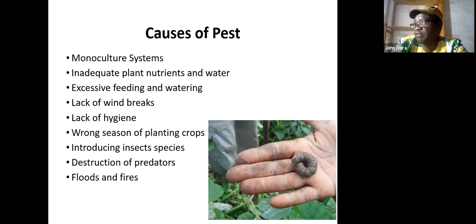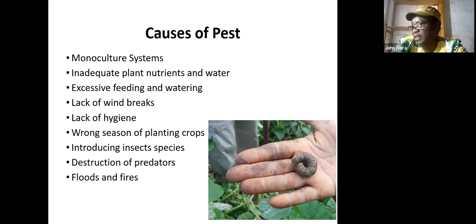If you give too much water or too many nutrients, sometimes pests can also attack because the plant will be weak or overdrawn, over-consuming the nutrients that are provided.